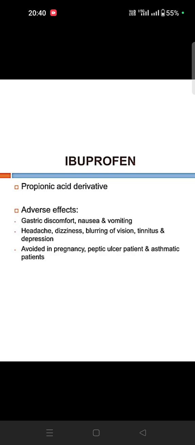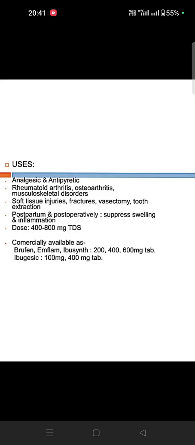Then Brufen, ibuprofen, is a propionic acid derivative. Normal effects are gastric discomfort, nausea, vomiting, headache, dizziness, blurred vision, tenderness. Then avoid in pregnancy, and in peptic ulcer patients we can avoid. So what are the uses? Analgesic, antipyretic, rheumatoid arthritis, osteoarthritis, and commonly postpartum and postoperative swelling and inflammation they give it. The dose is 400 to 800 mg three times. Commercially available as Brufen, Ibuflam, in 200, 400, 600.